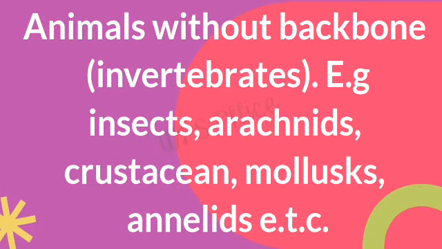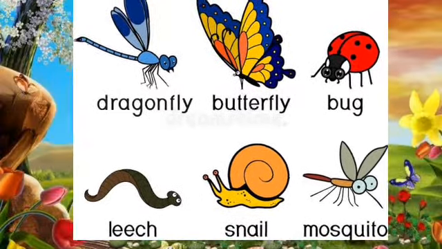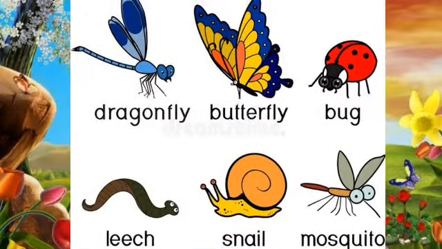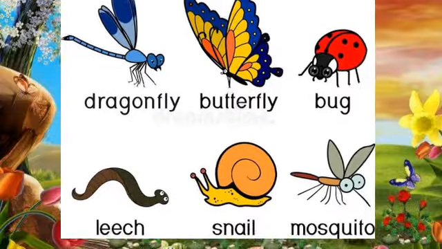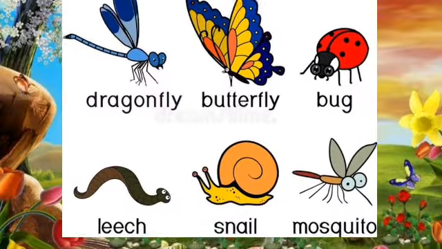Next, animals without backbone. I told you earlier, the animal kingdom is divided into animals with backbone and without backbone. Animals without backbone are known as invertebrate animals, for example insects, arachnids, crustaceans, mollusks, annelids. This is a picture of some invertebrate animals like butterfly, bug, leech, snail, mosquito, dragonfly.